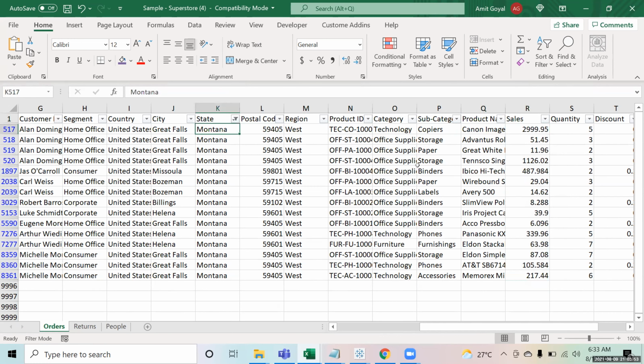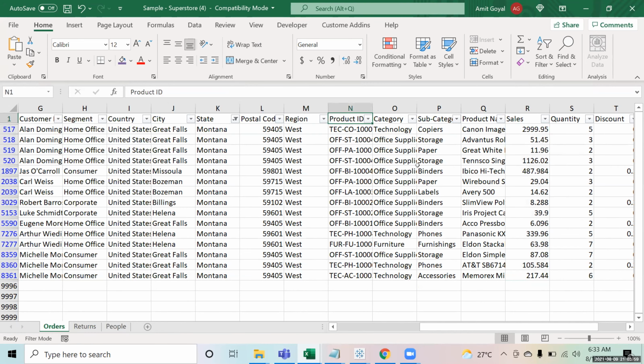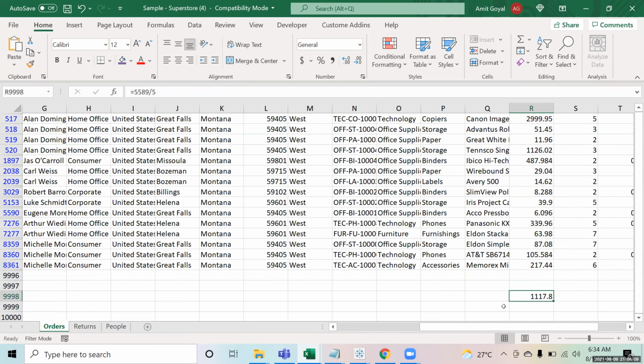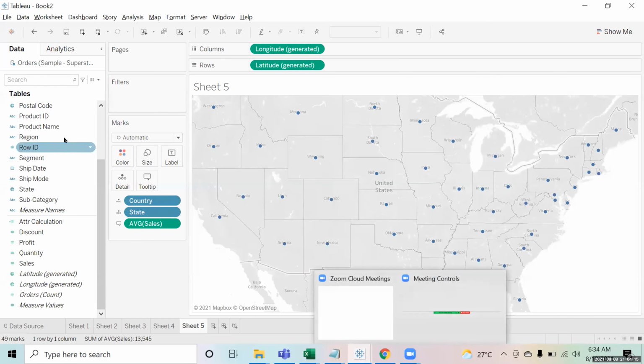So how many cities do I have in this? I have 1, 2, 3, 4, 5. I have 5 cities. So technically the sum of sales should be 5589 divided by 5, right? So that equals 5589 divided by 5, which comes out to 1117. So what we have to do in that scenario is just create a calculation.